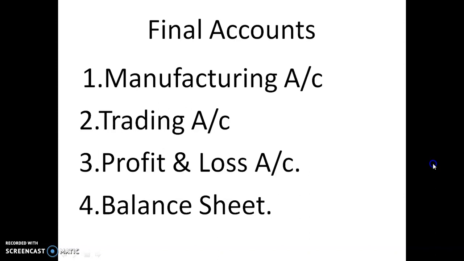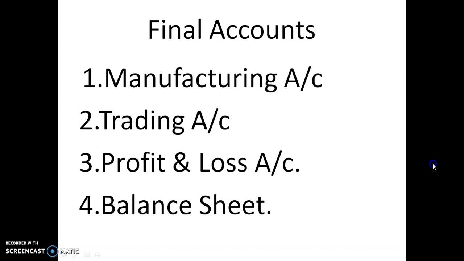Carriage inward means the carrying cost related to finished goods. The carrying cost of raw material and work in progress is debited to manufacturing account. Other expenses related to purchase of finished goods, such as octroi charges, custom duties, etc., are debited to the debit side of trading account.